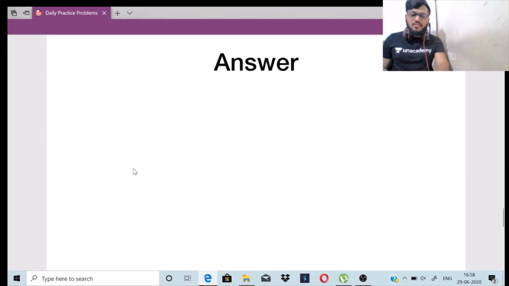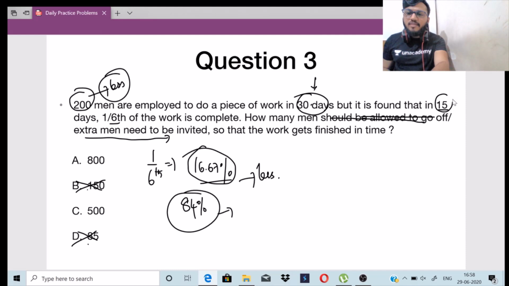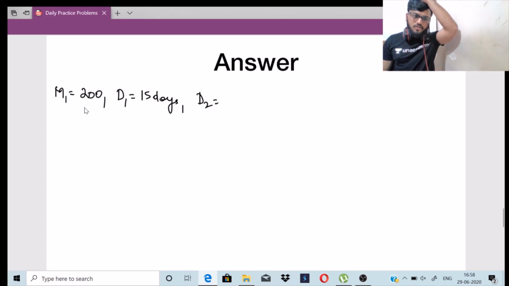Let's solve this question, right? So here, what is M1? How many people do they have already? They have 200 men, right? Here, what is D1? What is the half time? For what amount of time have they worked? They have worked for 15 days, right? What will be D2? So M1 is the number of men, which is 200. The first number of men is 200. The second number of men we have to find out, how many extra men we need. D1 is the number of days which have finished till now.